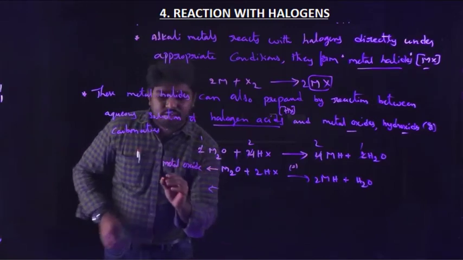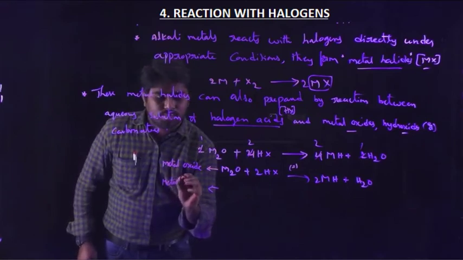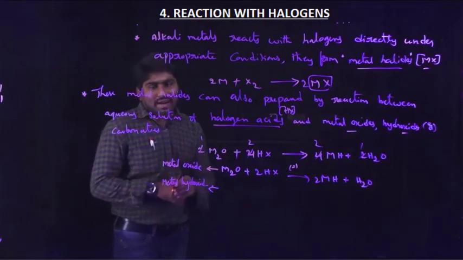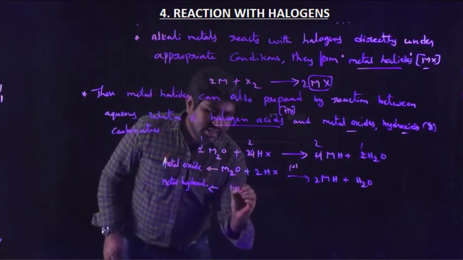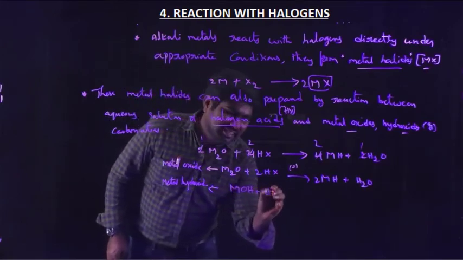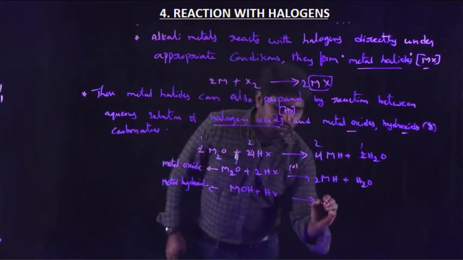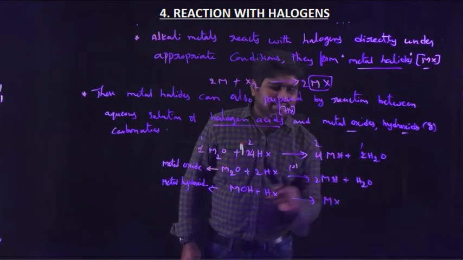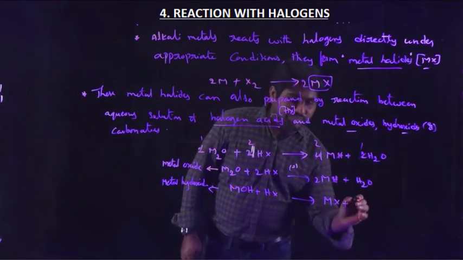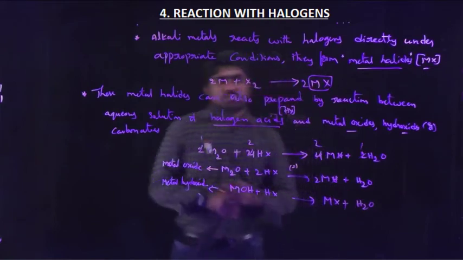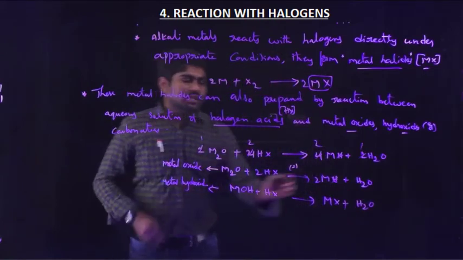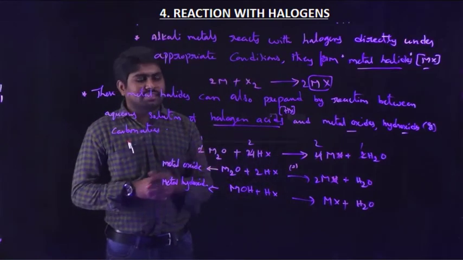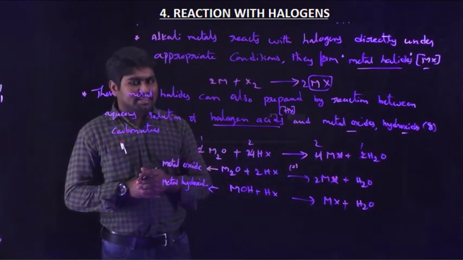Now I am taking metal hydroxide, that is MOH plus HX will give rise to MX plus H2O. Okay, sorry, I am writing MX, not MH. So this is metal halides.